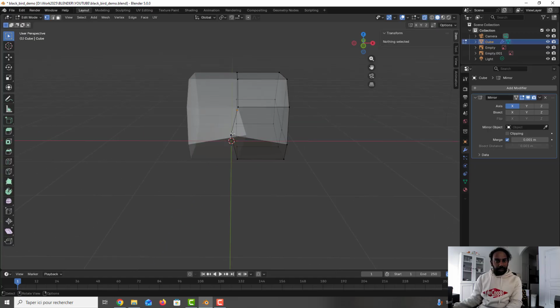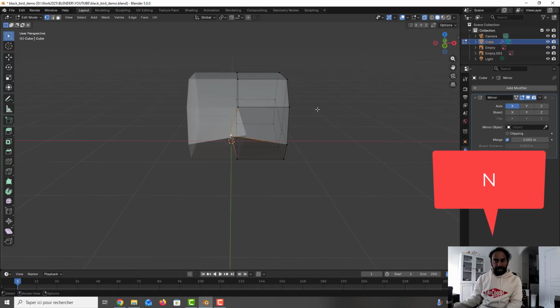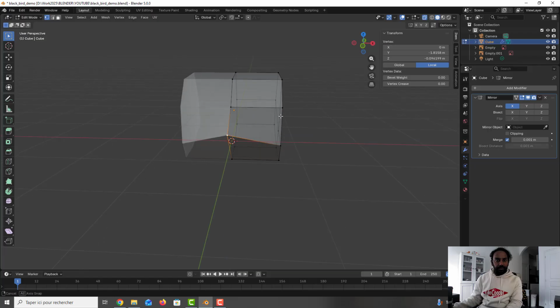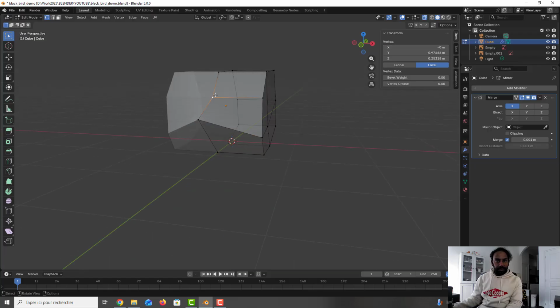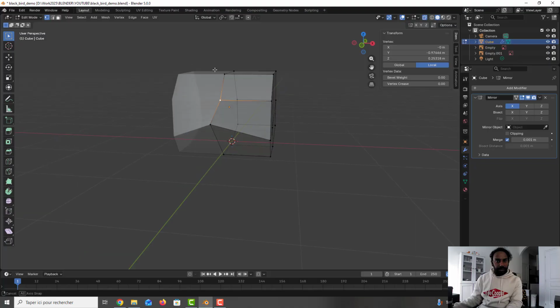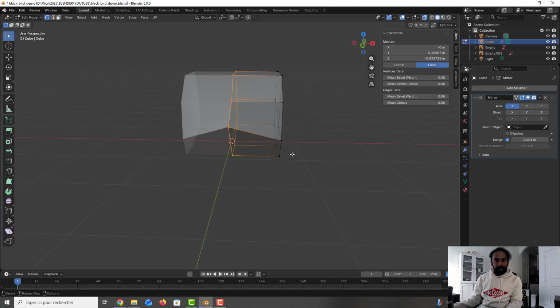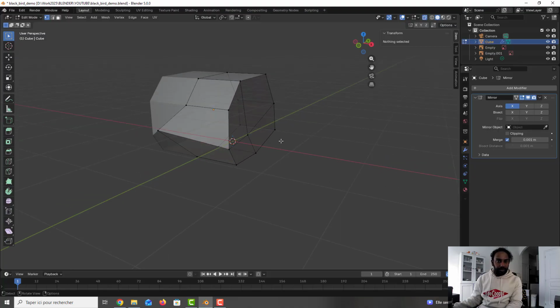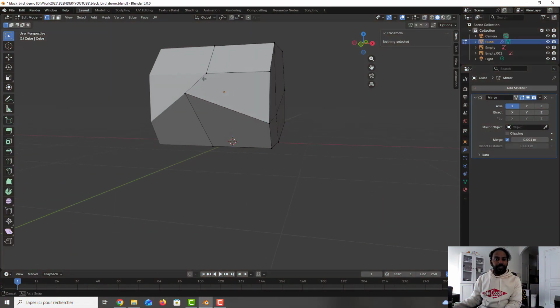Okay, we go here, we press this one, we press N, and we can put the x-axis to 0 to be precisely in the middle. The rest also, we need to check everything. So normally all the points are on the 0 position. Okay, seems good. Okay, we need to do some cuts.